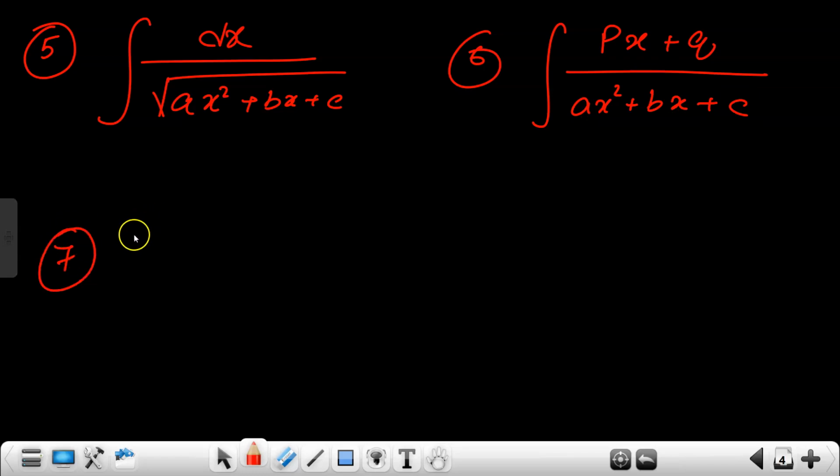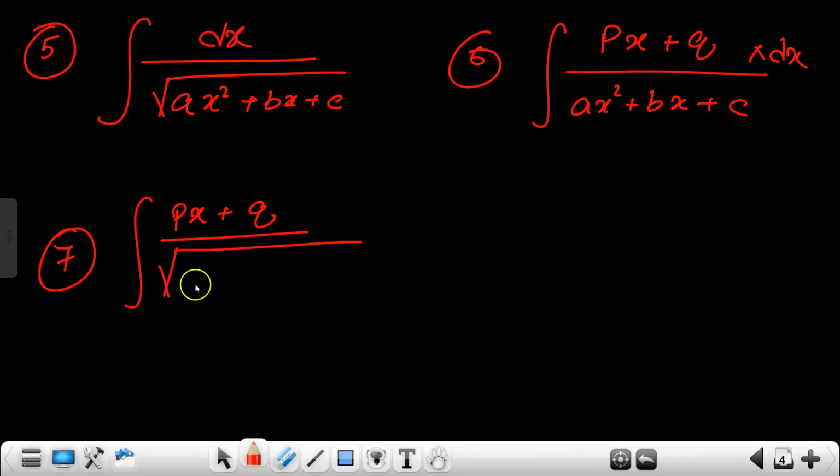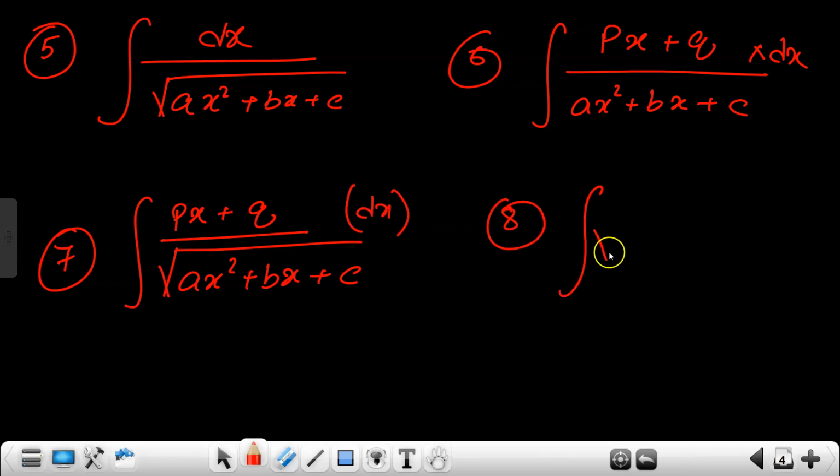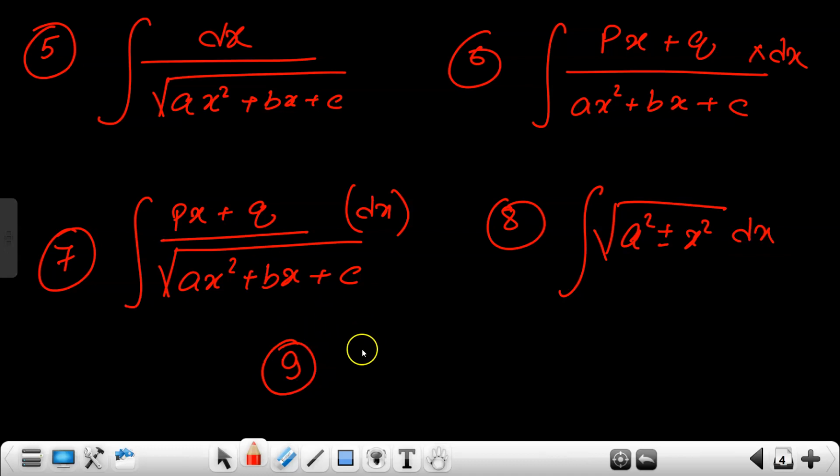Everything is with respect to x, so dx will be there. The seventh is integration of px plus q divided by under root of ax square plus bx plus c dx. The eighth is integration of under root of a square plus minus x square dx, and finally the ninth is under root of x square minus a square dx. So these nine forms you need to study.